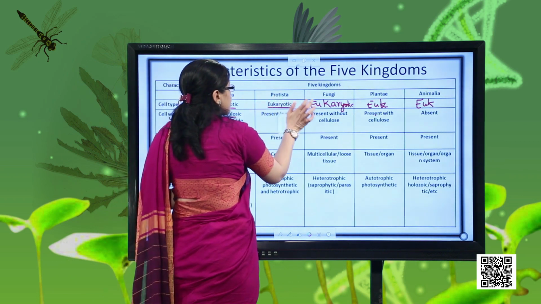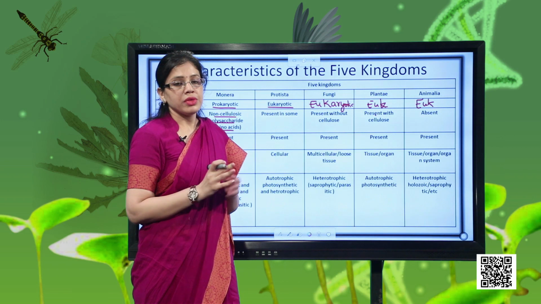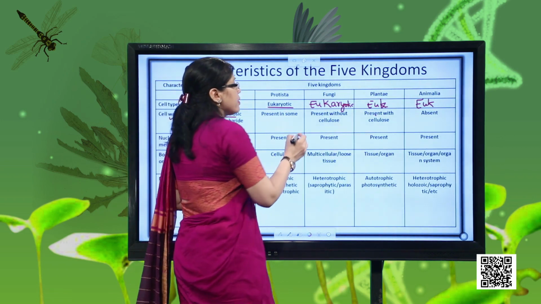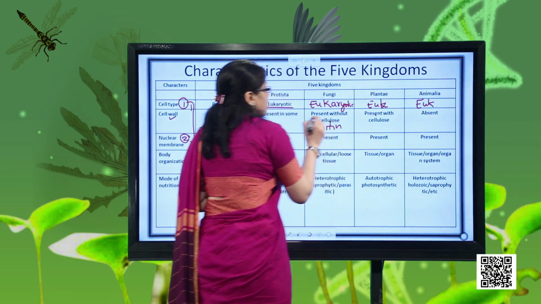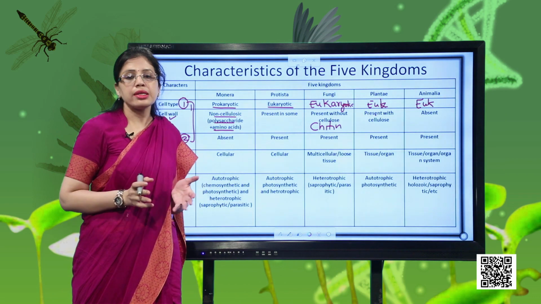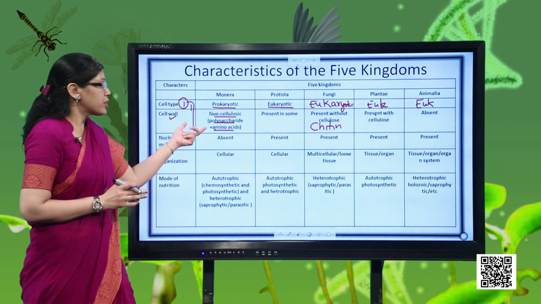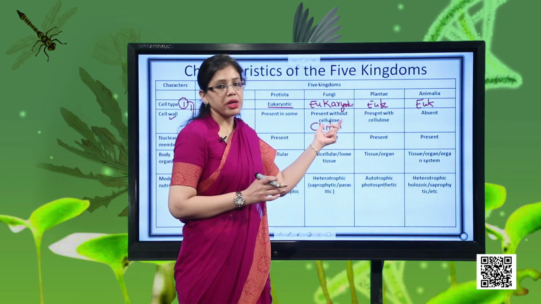Then let's talk about the next kingdom, that is the kingdom fungi. In kingdom fungi, the cell wall is made up of another compound, and that compound is known as chitin. So now you will realize that it's not necessary that the cell wall of every organism is made up of cellulose. Either it could be made up of peptidoglycan, or it could be made up of pellicle, or it could be made up of chitin.